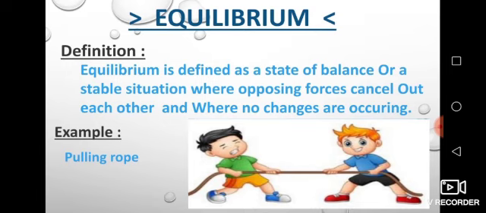Now an example of equilibrium is a tug of war between two teams.